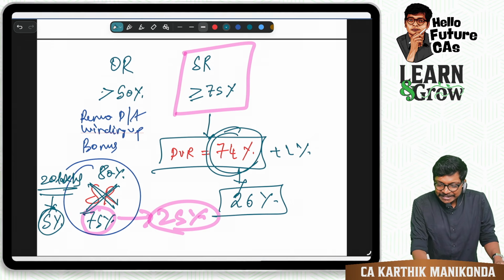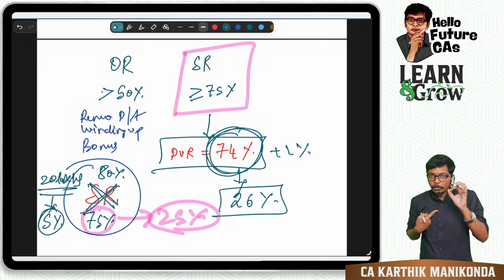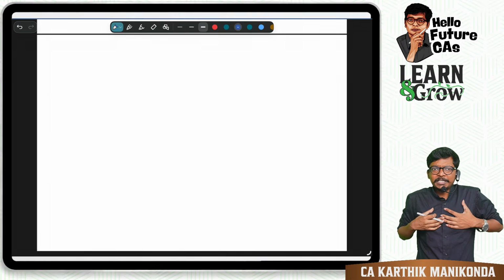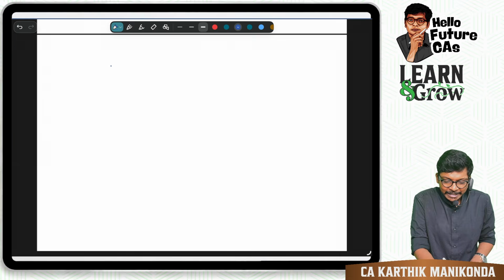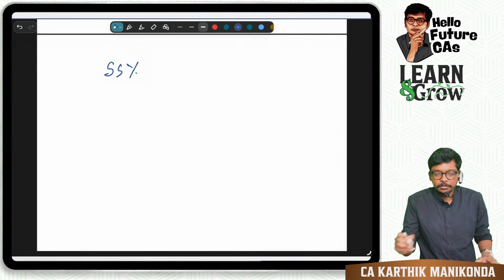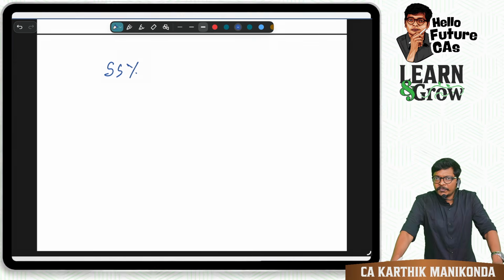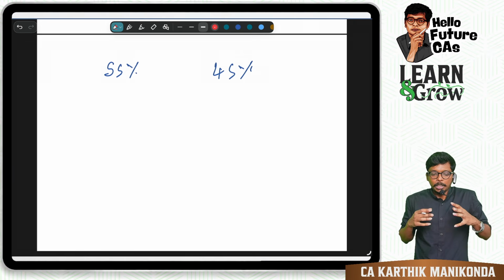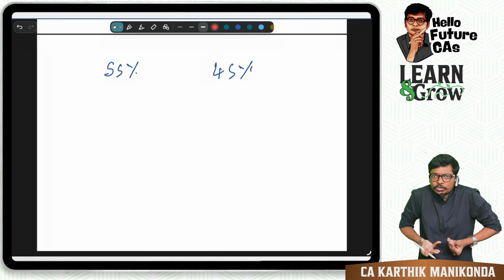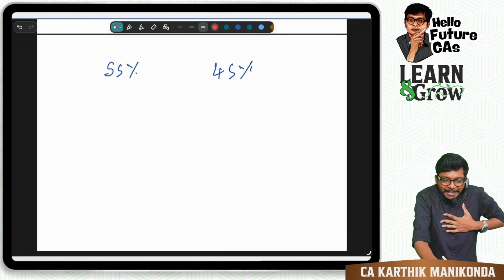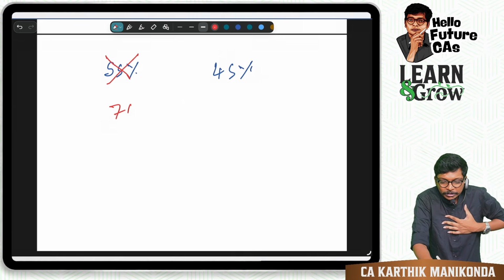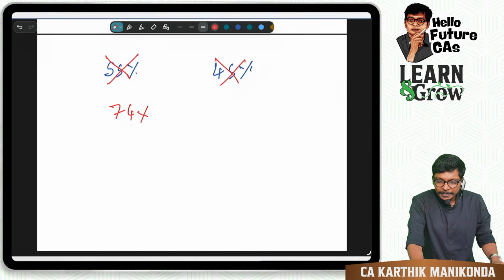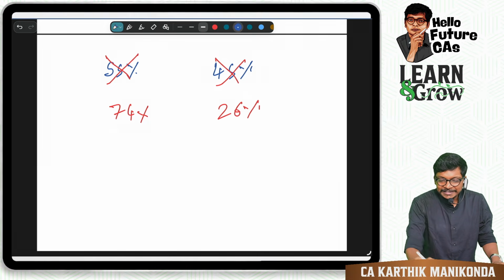Now that I have only 74%, follow carefully, guys. Now look at this. I am the company's founder. In my company, I have already 55%. The others are having 45%. Now I want to pass a resolution to change my 55 into 74 DVRs. So this will automatically become 26.